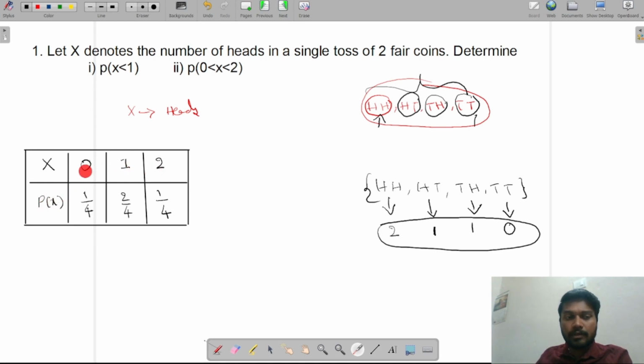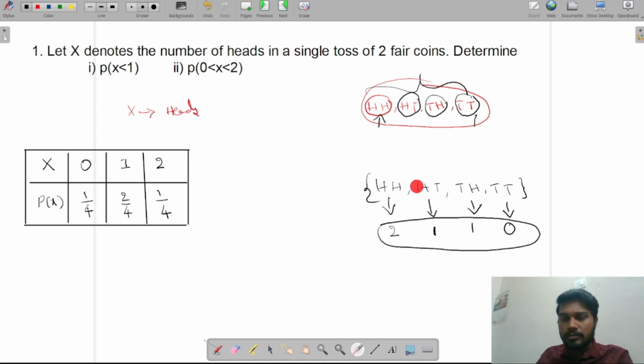Now I'm writing the probability of every random variable, at x equal to 0, at x equal to 1, at x equal to 2. See, what is meant by 0? Tell me. Not getting a head. So how many times am I not getting a head? Only once. So 1 by 4, because the total possible outcomes are 4. Similarly, getting one head: how many times? Two times, right? So 2 out of 4, so 2 by 4.